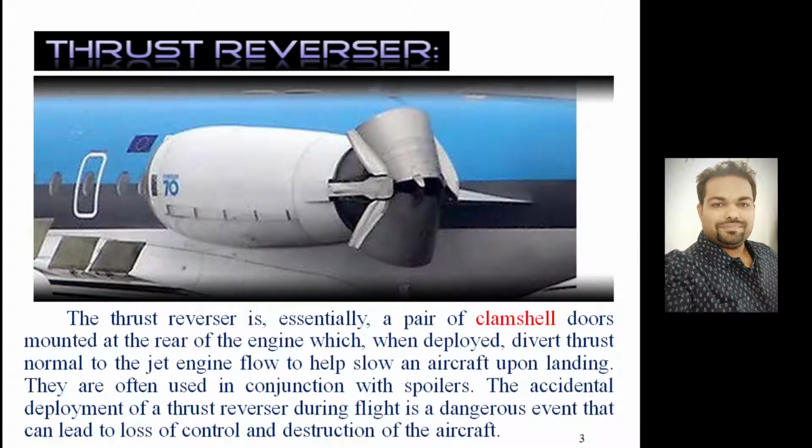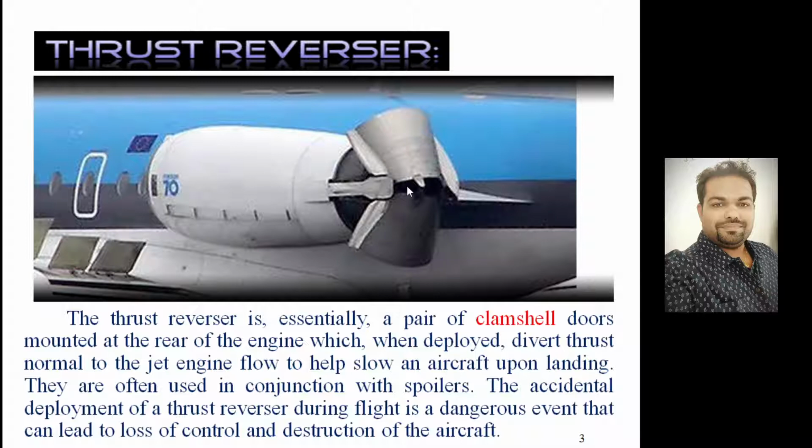So if we come to the thrust reverser particularly, the name itself is saying that we are going to reverse the direction of the hot exhaust gases coming out from the nozzle. Geometry-wise, these are nothing but a pair of clamshell doors mounted at the rear side of the engine, which when deployed divert thrust normal to the jet direction.